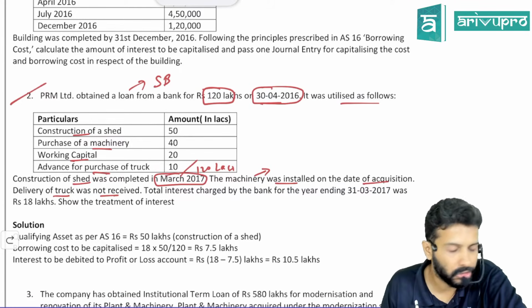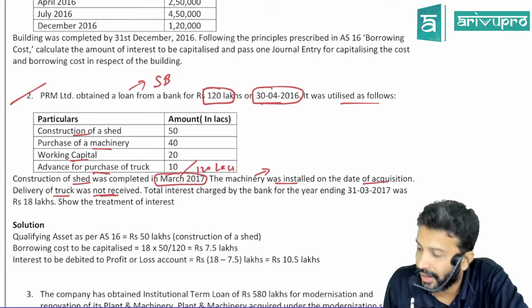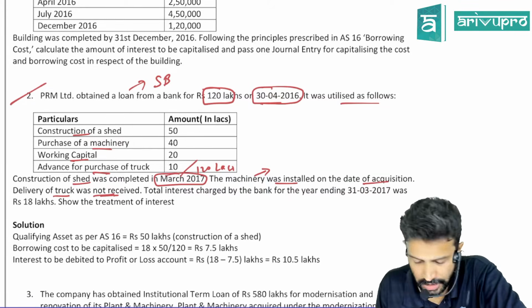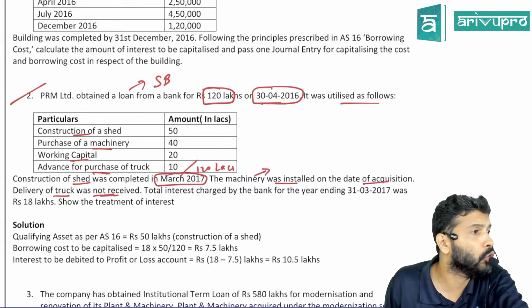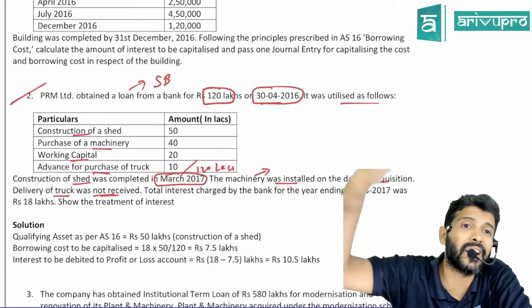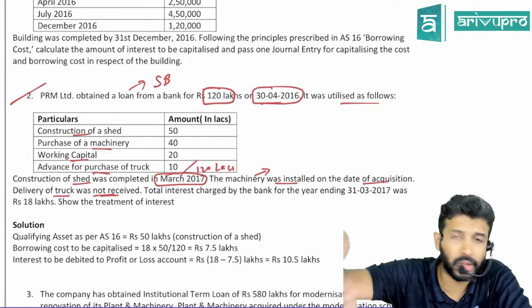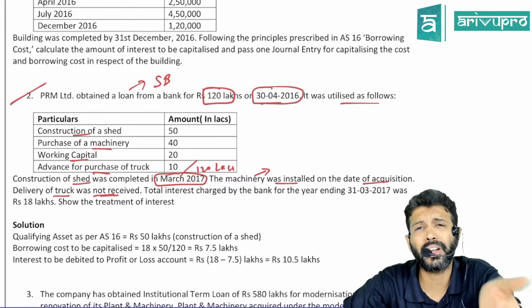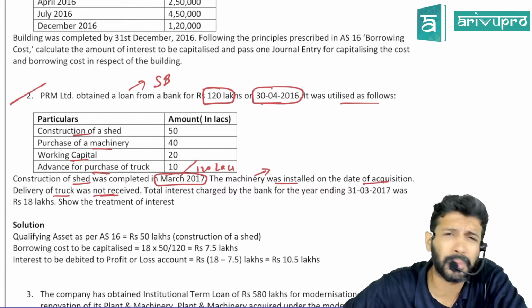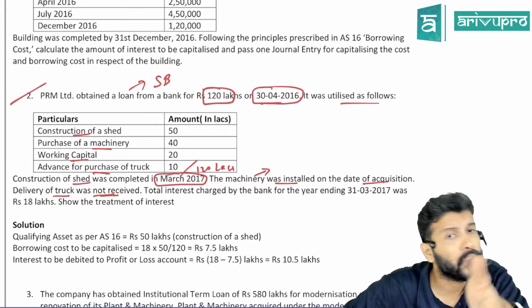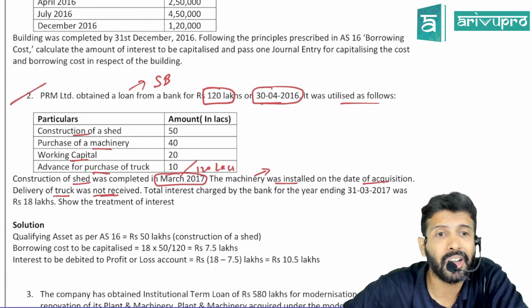You paid the advance, but delivery of the truck has not been received. We don't know the information about this truck. You can assume it as a qualifying asset because you paid advance, maybe the truck is getting constructed. Or you can assume that for some reason the truck has not been received, but generally truck construction will not take so much time, so you can assume it as a non-qualifying asset also.